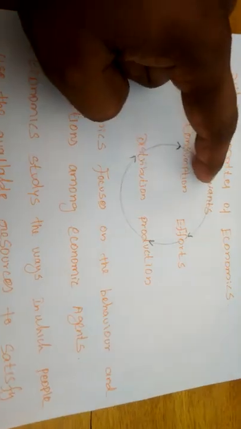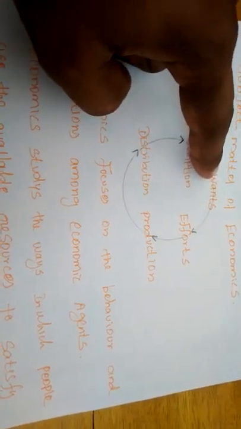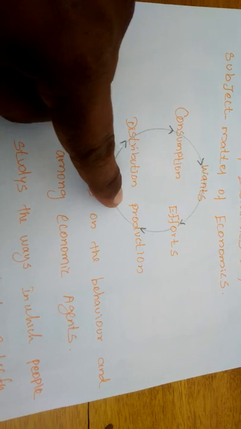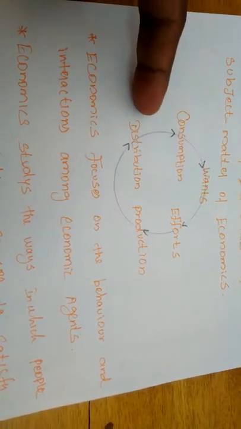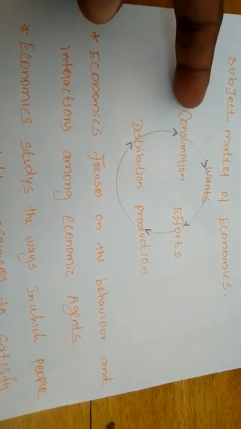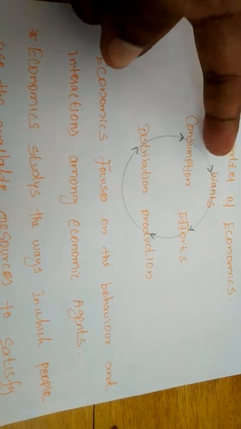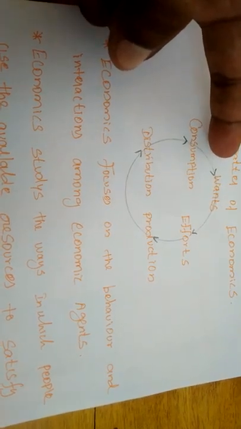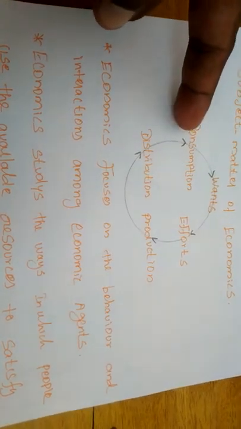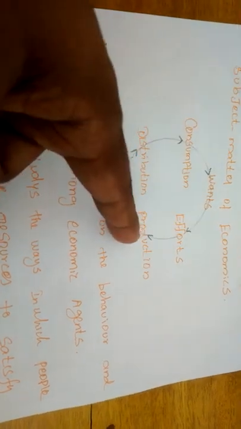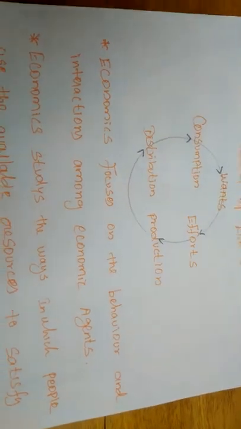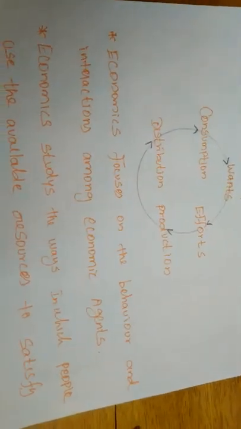Because the wants arise from the individual people. But the effort, production and distribution are undertaken by other organizations, maybe private or public. Again, the consumption is satisfied by the human beings. Where the want arose, that want is consumed by the consumer. For that, the producers or the distributors or the channel of distributions need to come in to fulfill the wants of the consumer, right?